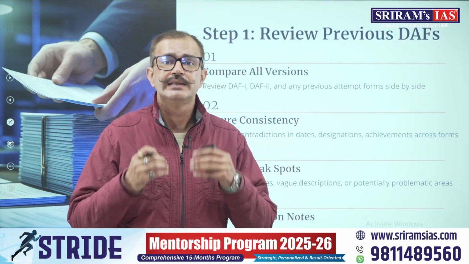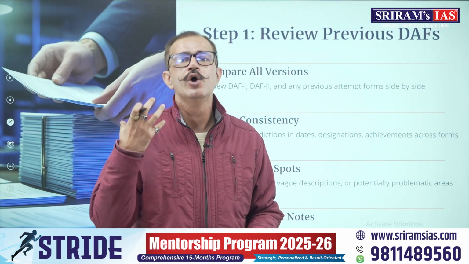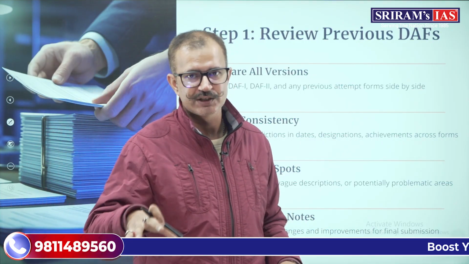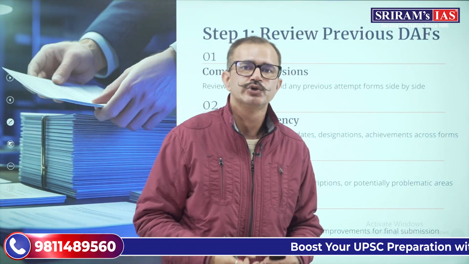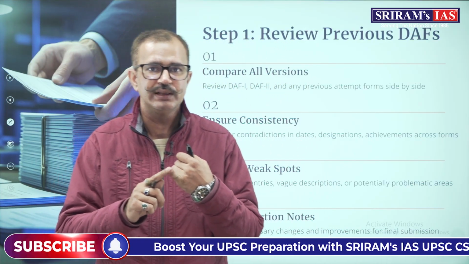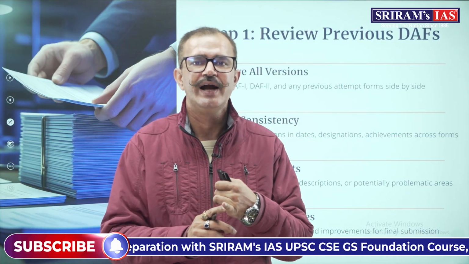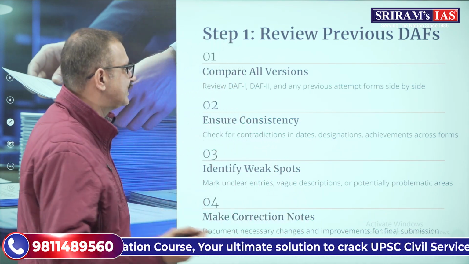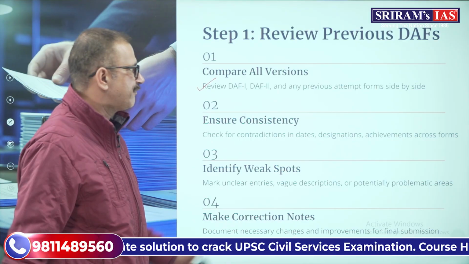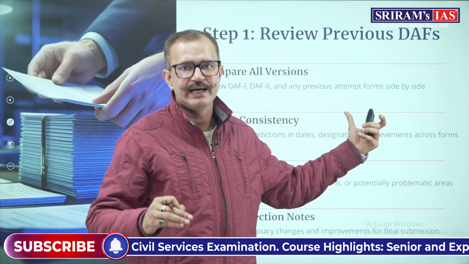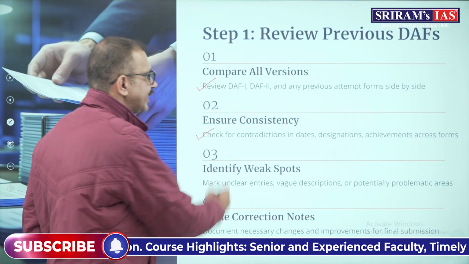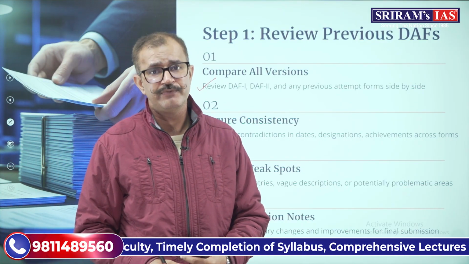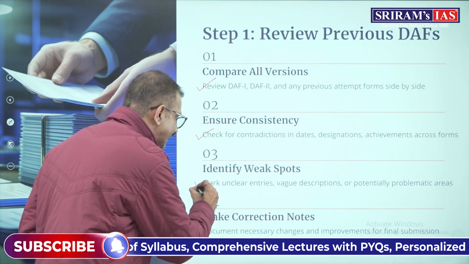Over here, the first step is that you have to review your previous DAF if you have filed any, especially if you have filed for the 2025 examination. You must have the online application that you filled during the prelims, as well as the DAF 1 that was filled at the time of the mains. So you have these two, and if you have appeared in previous attempts as well, then the previous DAFs, you have to keep them side by side. Also you have to check for contradictions in dates, designations, and achievements across the different forms that you have filled.